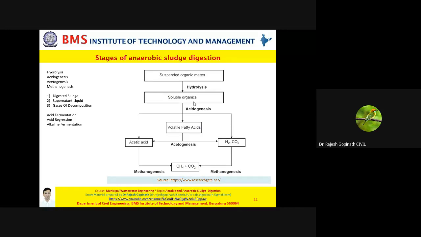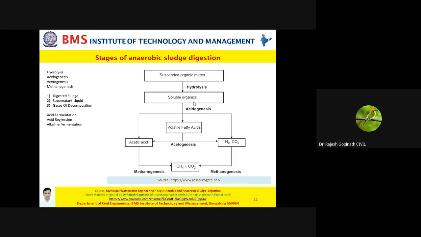The next step is acetogenesis. In acetogenesis, what happens? Your volatile fatty acids, let us say propionic acid, or ethanol, or butyric acid, are combined with water and get converted into acetic acid, hydrogen, and carbon dioxide. That is the third step, acetogenesis.